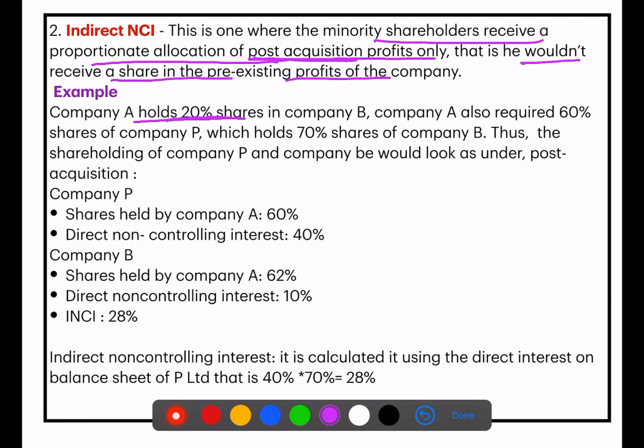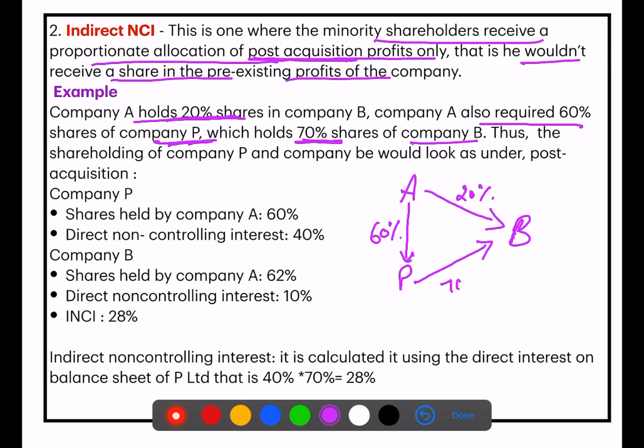Company A holds 20% shares in company B, and company P also acquired 60% shares of company B. If I draw like this, this is company A and this is company B. Now company A holds 20% share of company B, and company P also acquires 60% shares of company B. So this company P holds 70% shares of company B. Thus, how is the shareholding of company P and B?